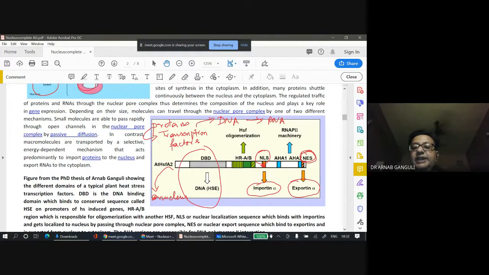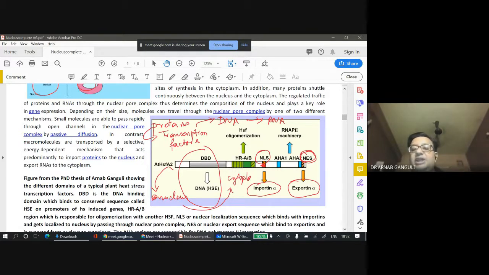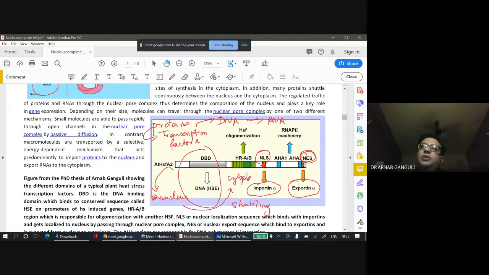The result is that this protein goes from the nucleus back to the cytoplasm. So coming inside the nucleus and going outside from the nucleus to the cytoplasm, this process is known as shuttling. Coming in and going out. This is known as shuttling. You will hear this word several times. It's a shuttle to and fro from one point to another point, from the cytoplasm to the nucleus, then again from the nucleus to the cytoplasm.